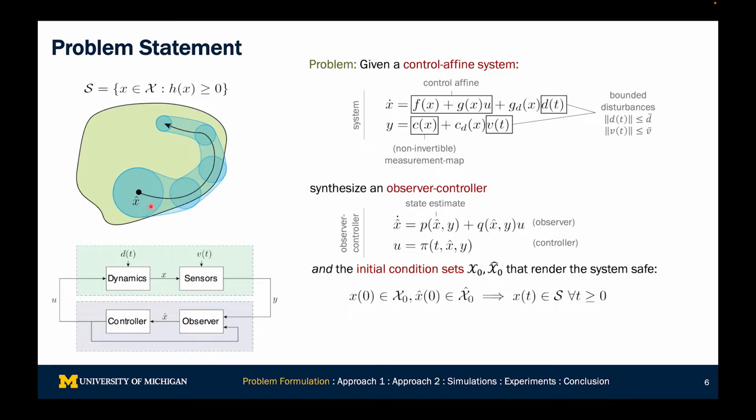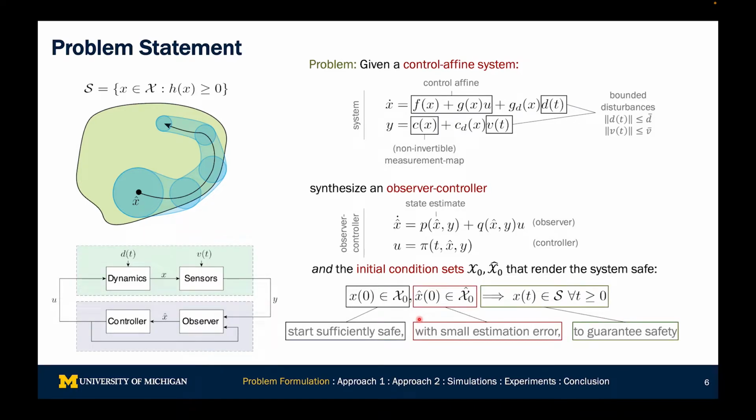The essential idea is that you need to start sufficiently safe until the observer error is able to converge to the point where you're able to guarantee safety. So the idea is that somehow we need to design the initial conditions that ensure safety.